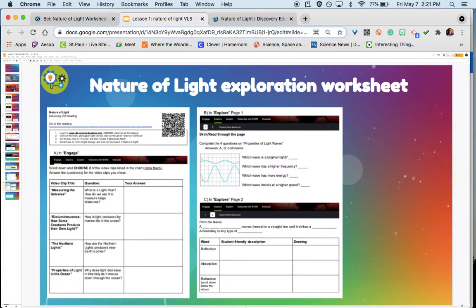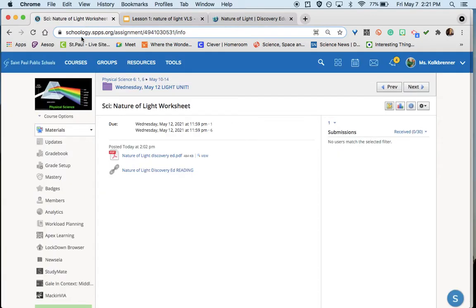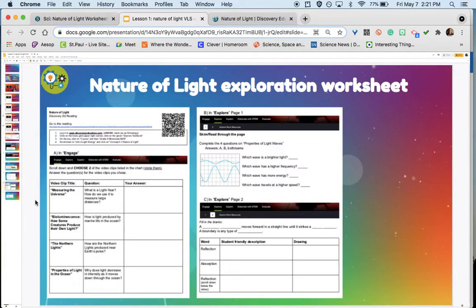So you're going to download the worksheet in Attachments, Nature of Light Discovery Ed, and it's like this. It's a front and a back. You're going to be looking at the Engage and the 2 pages of Explore. In Engage, it says scroll down and choose 2 of the video clips listed in the chart.